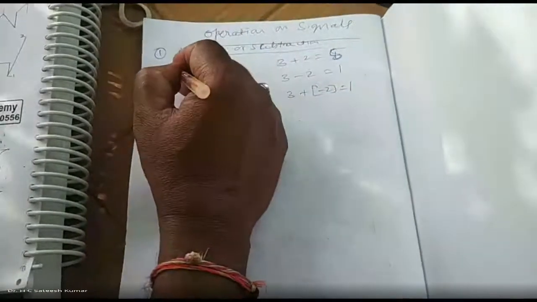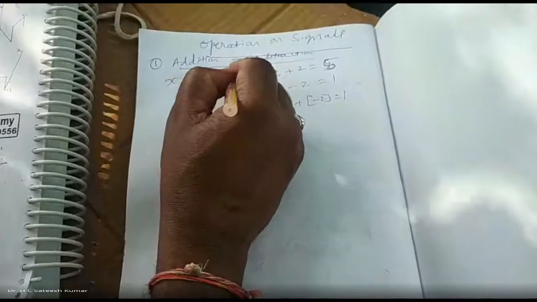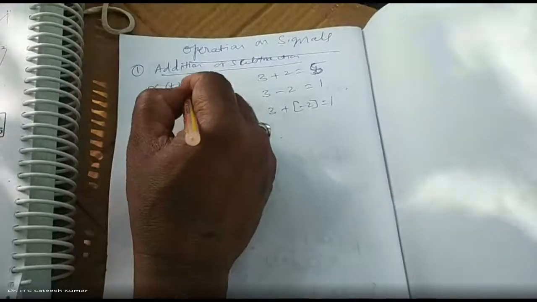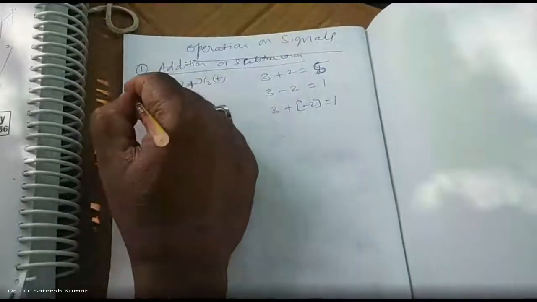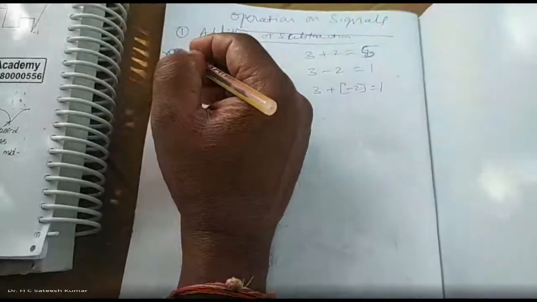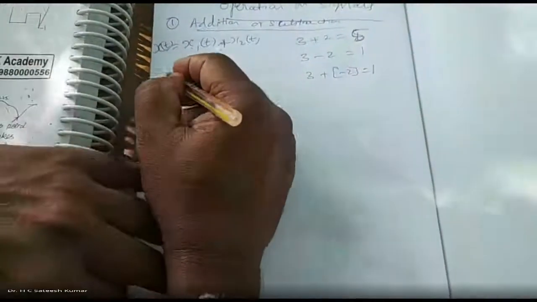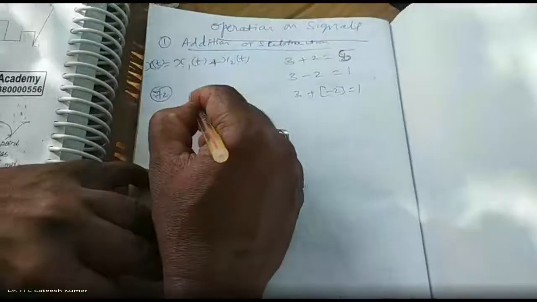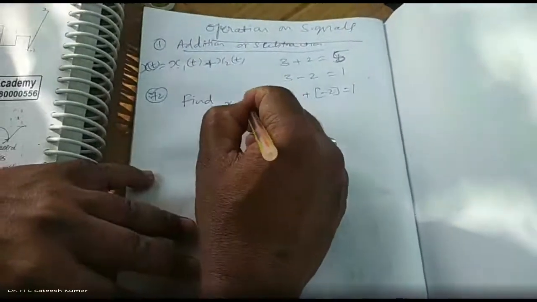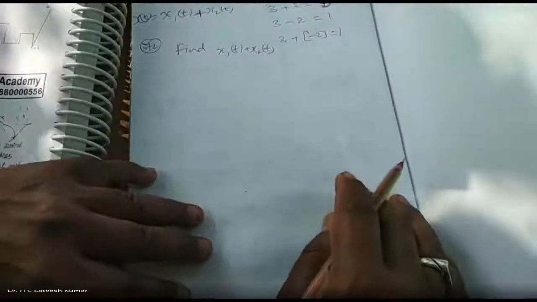So addition of two signals: let us say I have one signal x1 of t and one more signal x2 of t. Addition of these two signals is represented by x1 of t plus x2 of t. The resultant added signal we call x of t. I'll take up one example, problem number 72: find x1 of t plus x2 of t for the signal shown in figure.